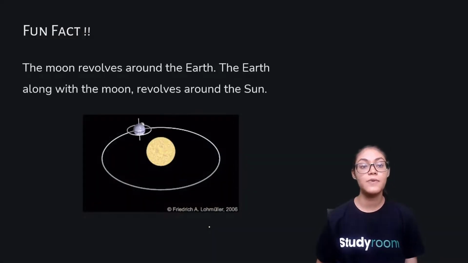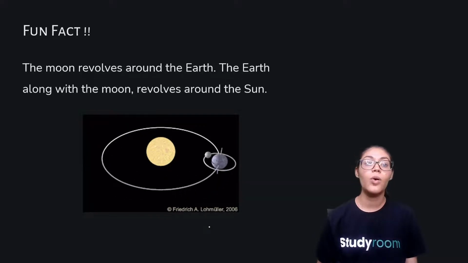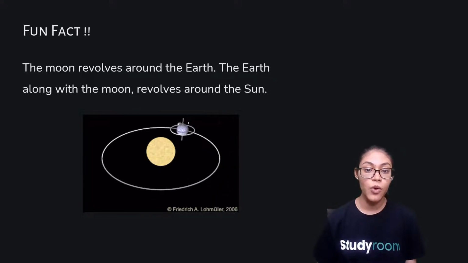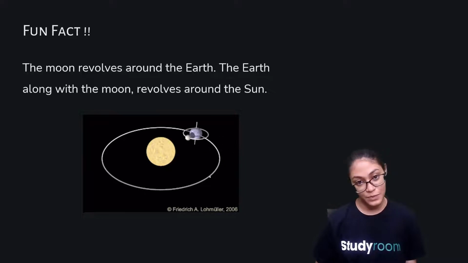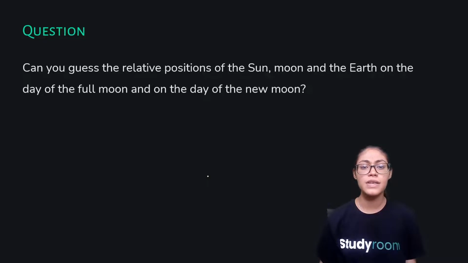Now let's look at this fun fact. The moon revolves around the earth. The earth along with the moon revolves around the sun. Here you can see that the moon is revolving around the earth, while the earth and the moon together are revolving around the sun. Right? Now, can you guess the relative position of the sun, moon, and the earth on the day of the full moon and on the day of the new moon?